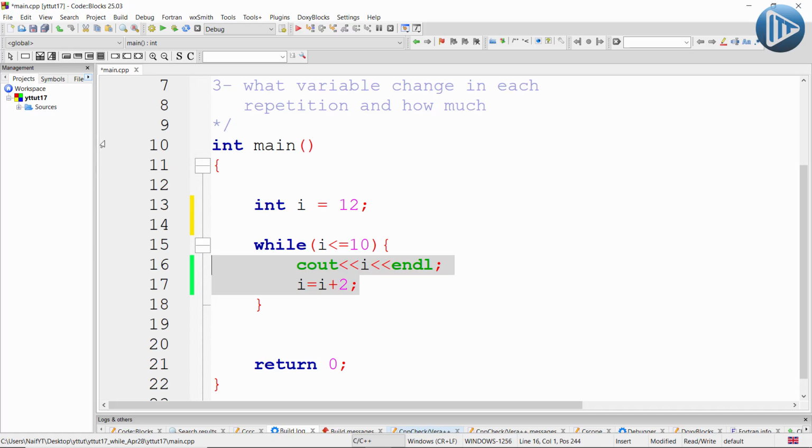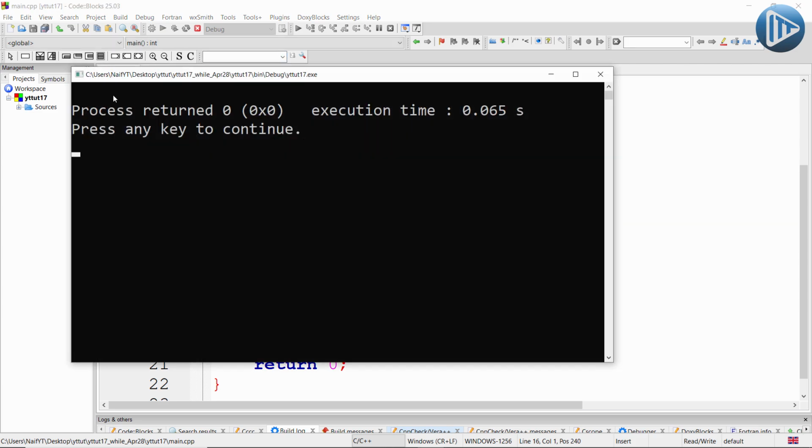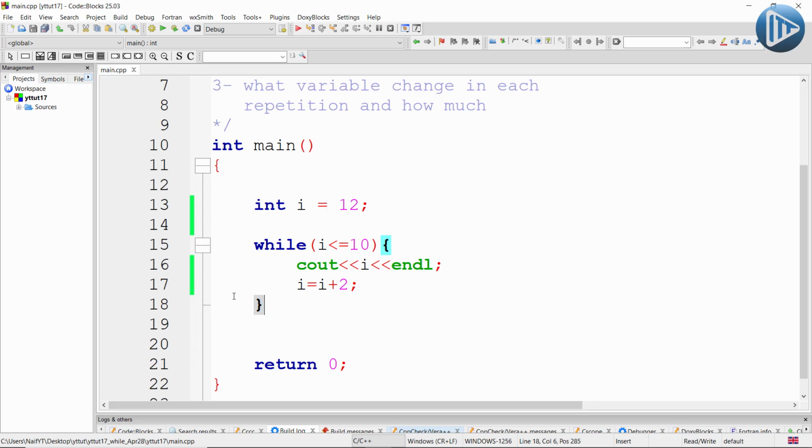If we try to run our program, what we will see is that it didn't print anything because the condition was false from the start. So a while loop will not run anything if the condition is false from the start.